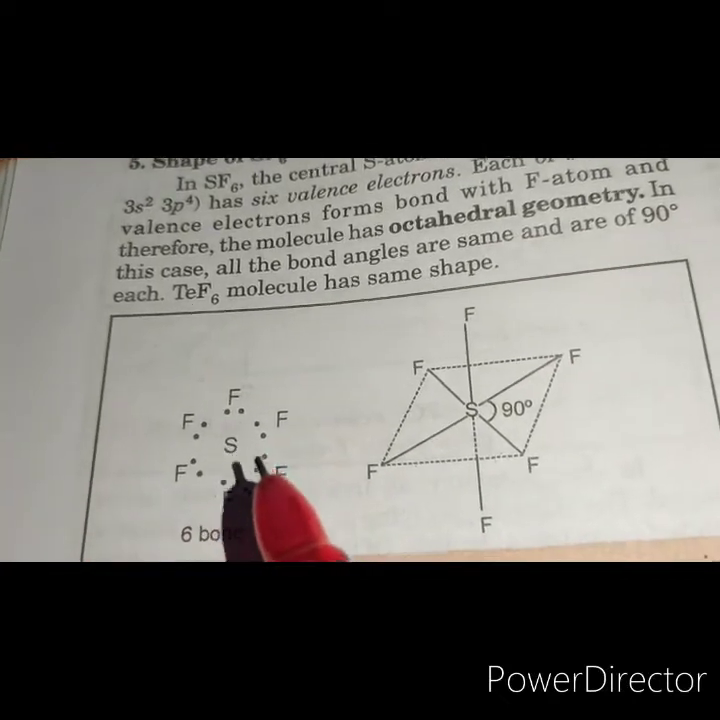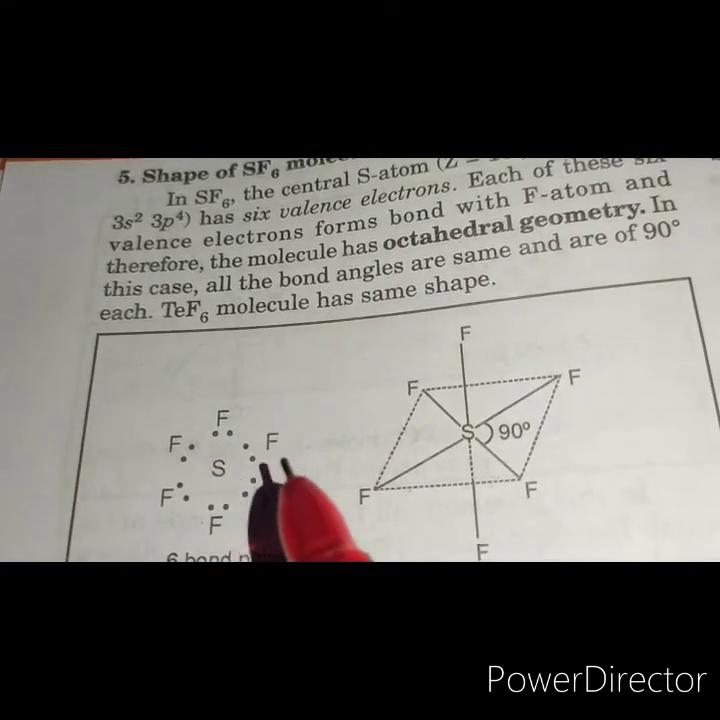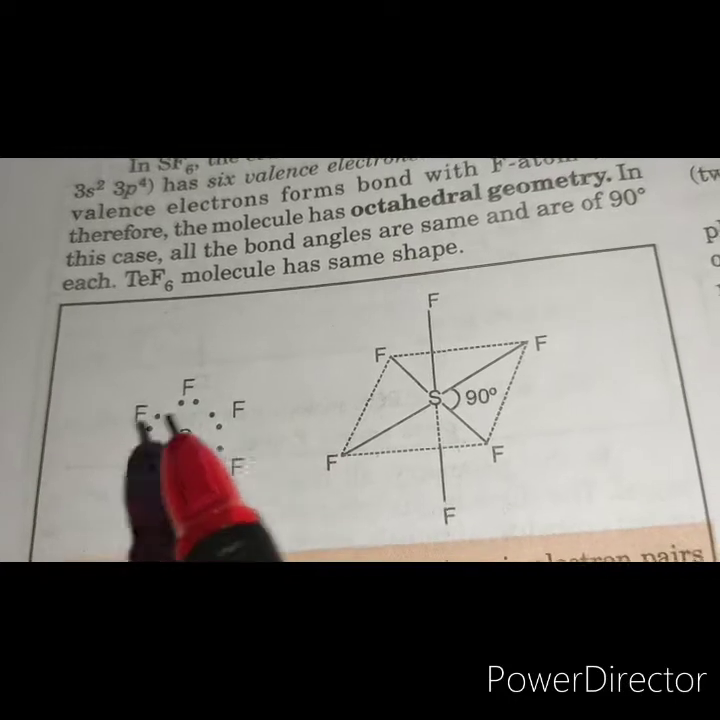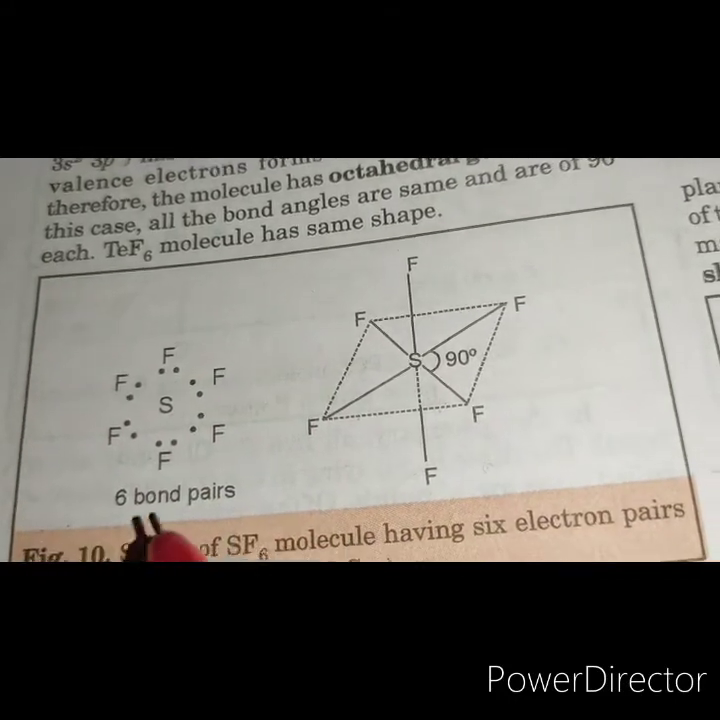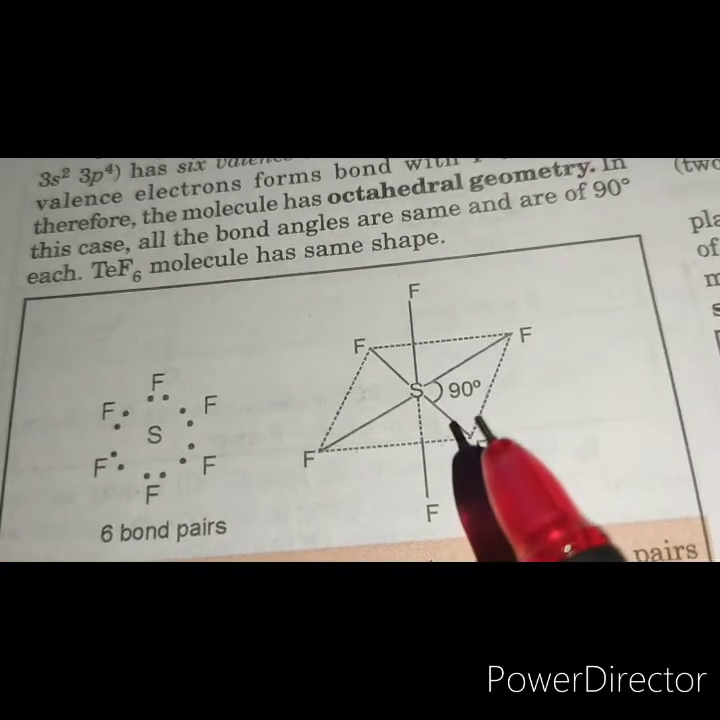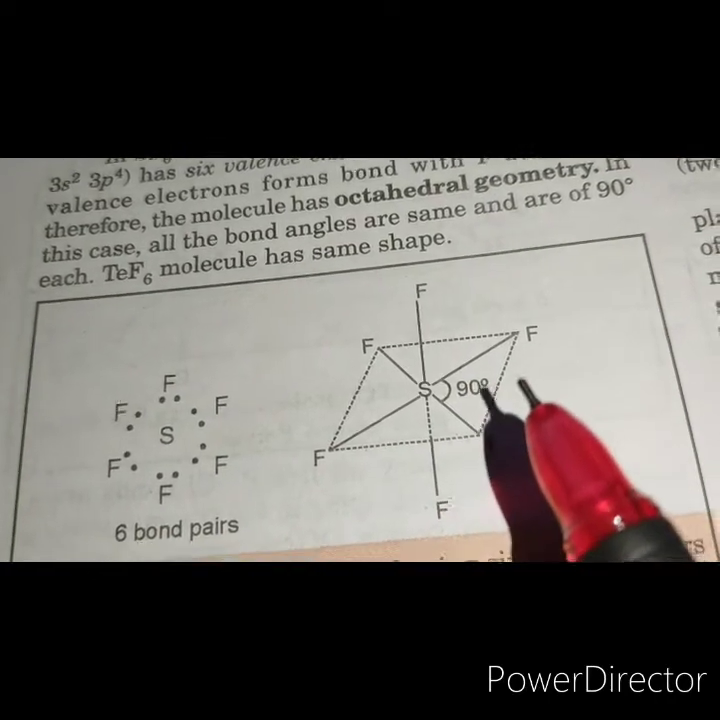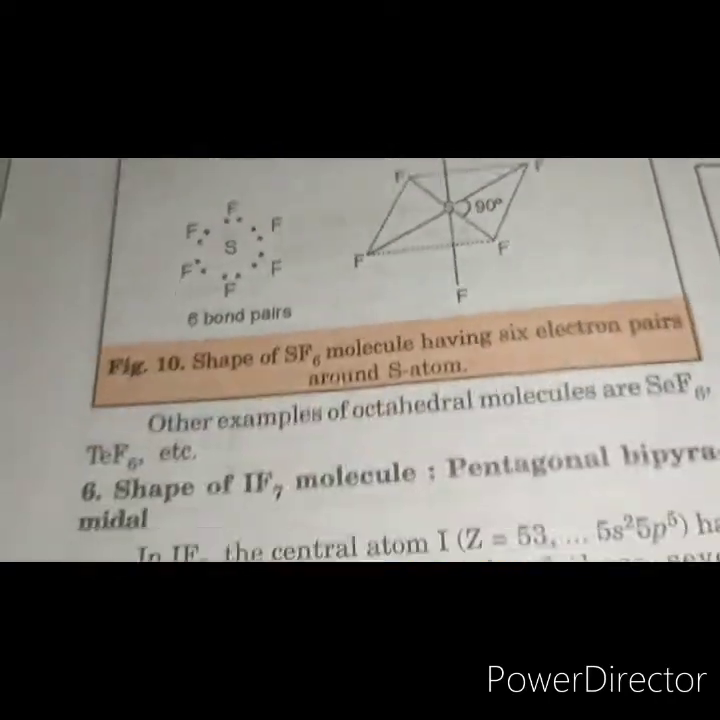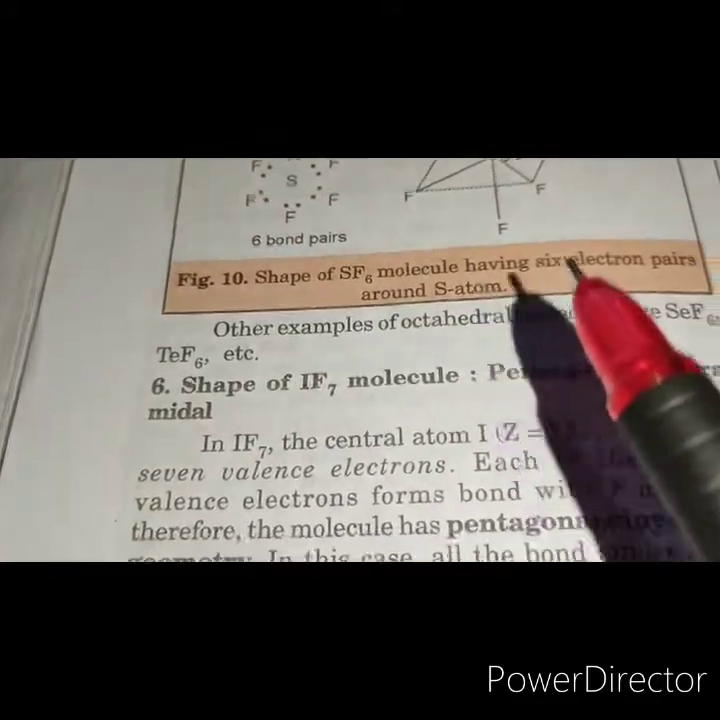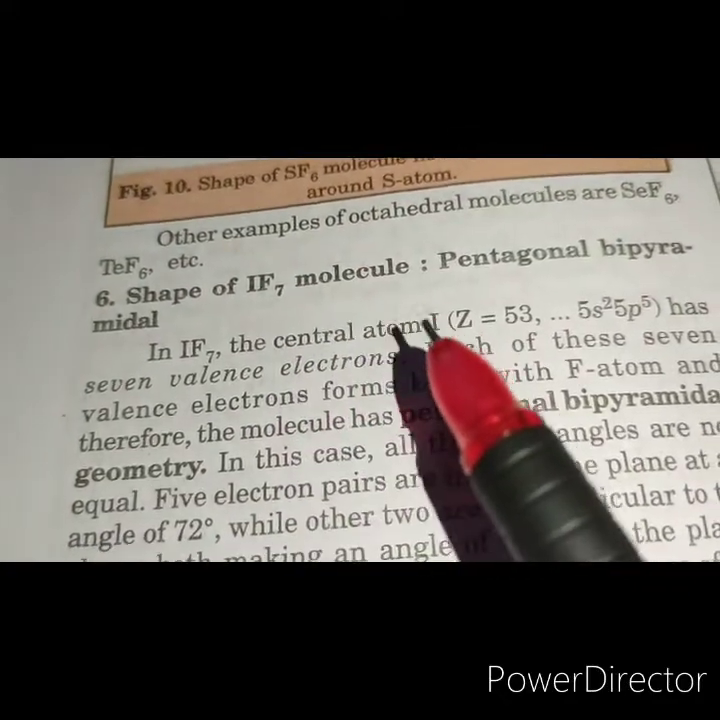Now sulfur has 6 valence electrons, and those 6 valence electrons form bonds with the fluorine atoms, and so the central atom has 6 electron pairs around itself, which are all bond pairs. When there are 6 electron pairs, the geometry adopted is octahedral, and in this geometry all the bond angles are the same and are 90 degrees, right? So we come to the next molecule, IF7. See, in all these cases, there are only bond pairs. There are no lone pairs. Okay.